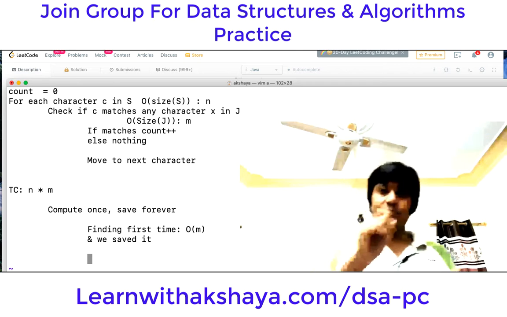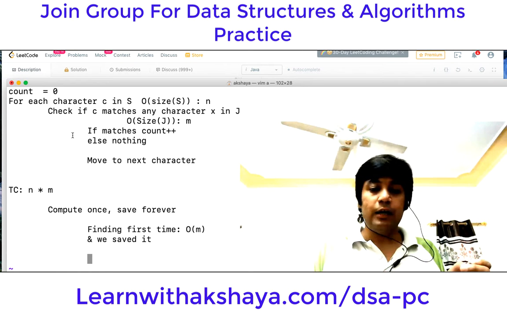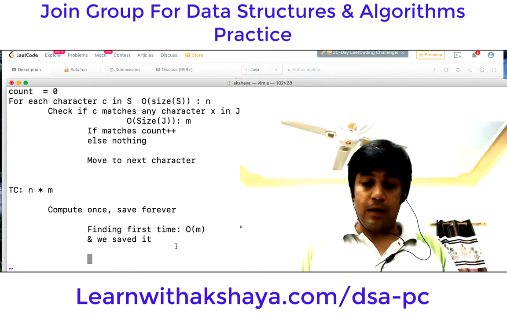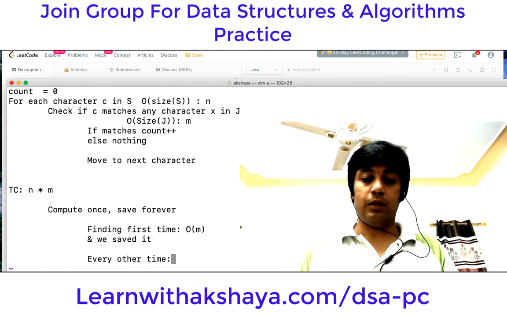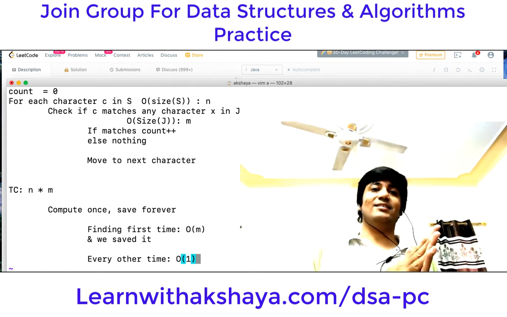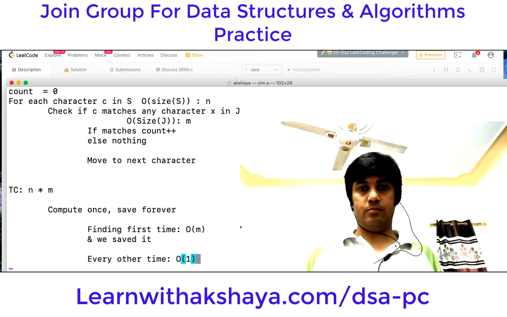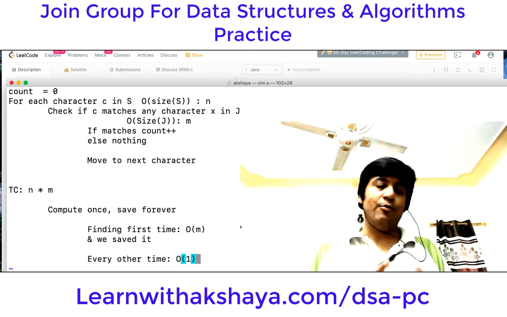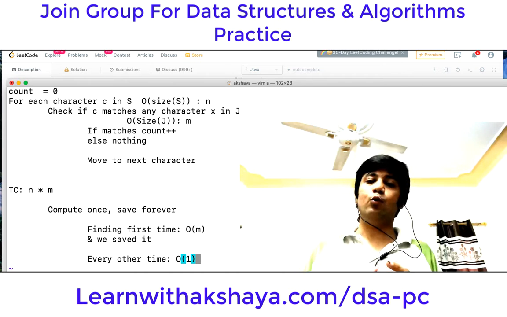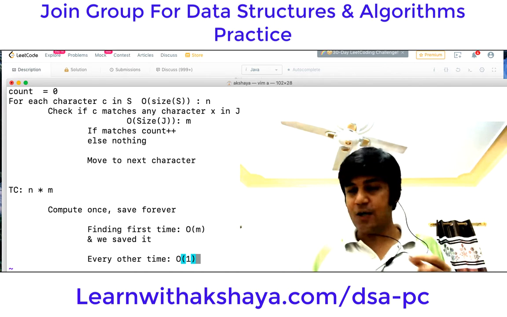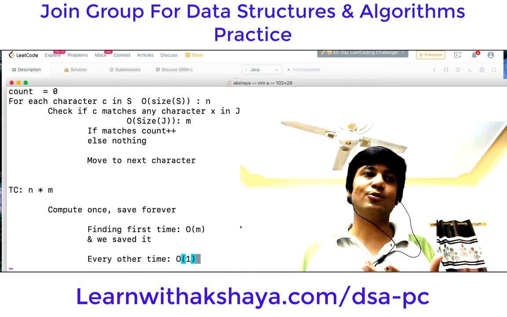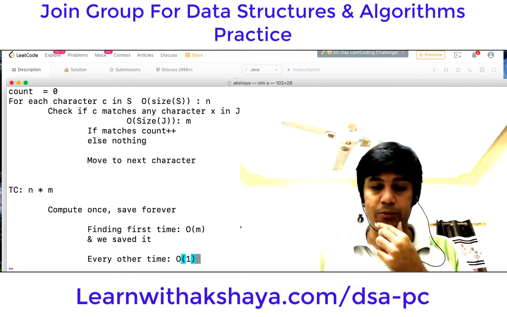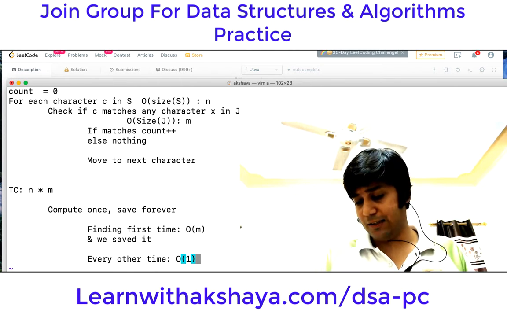Now when a comes again in the string S, we don't have to traverse it again like we did the first time to get order m. Every other time we will get order 1 time because we have saved in the hash set that a is already present. So that will improve the time complexity because we don't have to repeat. Remember the dynamic programming questions that we have been doing till now, that's the kind of strategy we use over there. So I just thought about touching upon that again, so that with the help of repetition it becomes a part of your mind. Okay, it registers in your brain. Great. So this approach can be used.